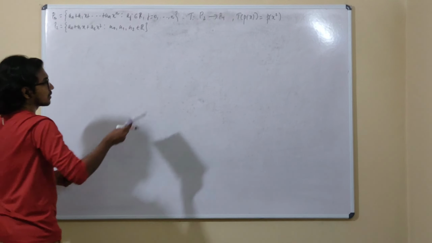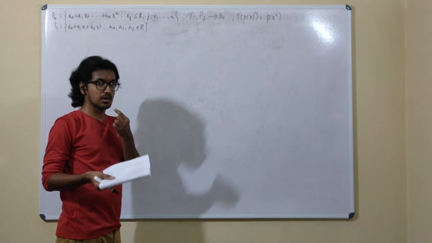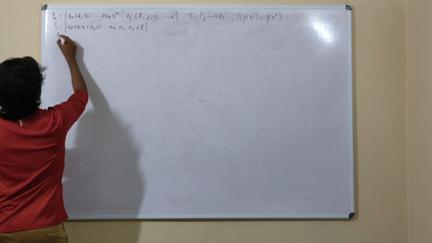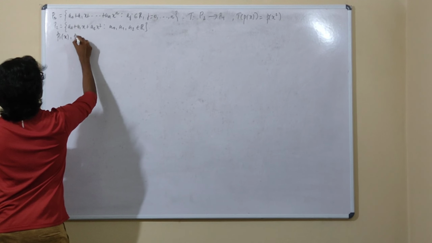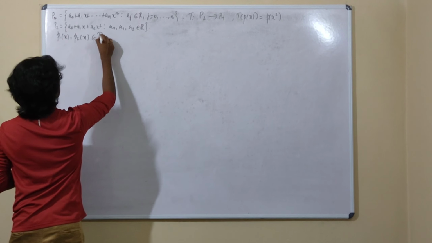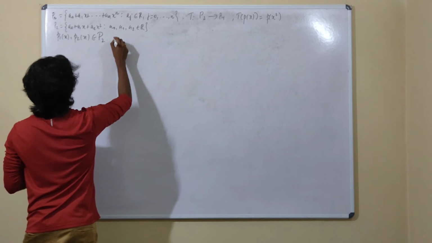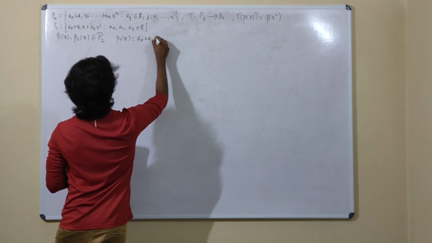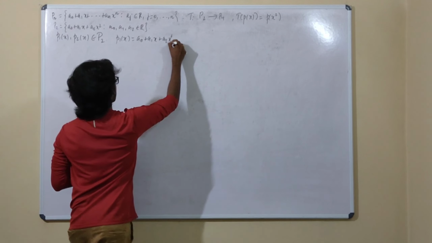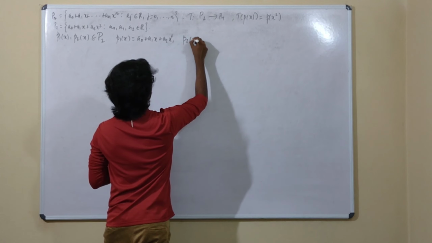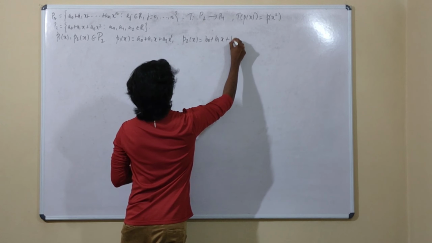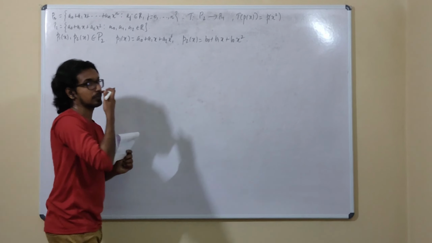In order to verify whether this is a linear transformation or not, what should you do? Basically, you will have to pick two entries, P1 of x and P2 of x, from this big P2. So P1 of x takes the value a0 + a1x + a2x square, let us say, and P2 of x takes the value b0 + b1x + b2x square, let us say.